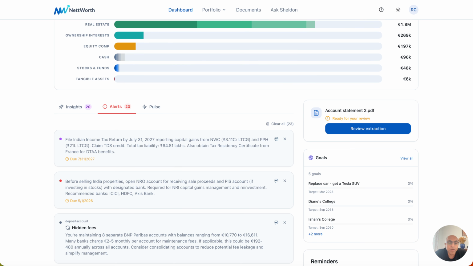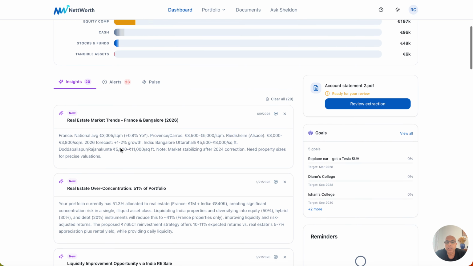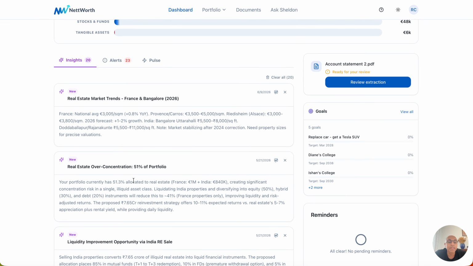Now, what we've done is we have an AI that basically monitors your assets and then tracks what's happening in the legal, tax, and market related fields that impact your asset. So whether it is changes in real estate trends, a change in tax, or even things like a concentration risk that starts to emerge because valuations change, it is able to spot those and flag those for you. Now, there are certain things that are just insights, good to know, but there isn't much that you really need to do unless you want to.